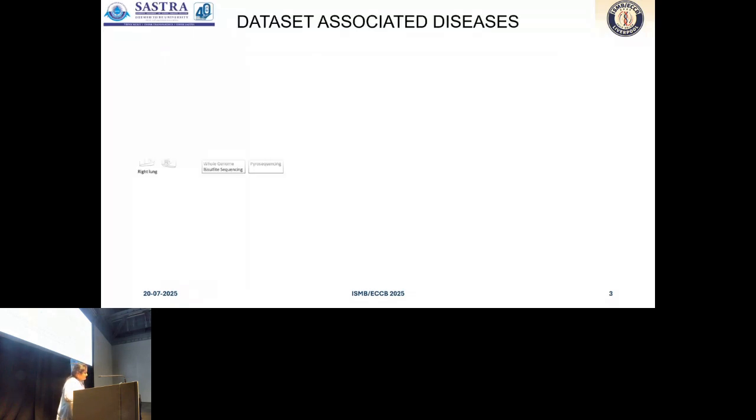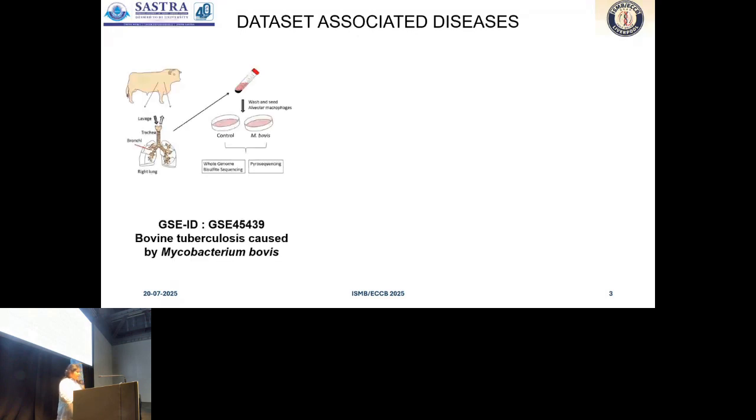Dataset and associated diseases. First, a total of 4 gene expression datasets were retrieved from the NCBI Gene Expression Omnibus. These datasets represent RNA sequence data from Bos taurus samples under various experimental conditions. The datasets were identified using the keywords expression profiling by high-throughput sequencing and immune responses using the GEO database search.